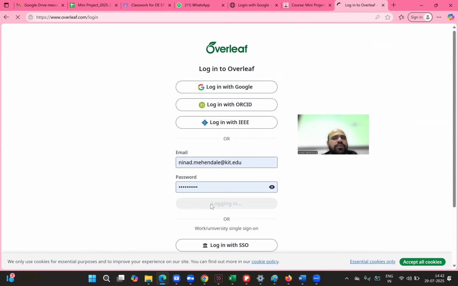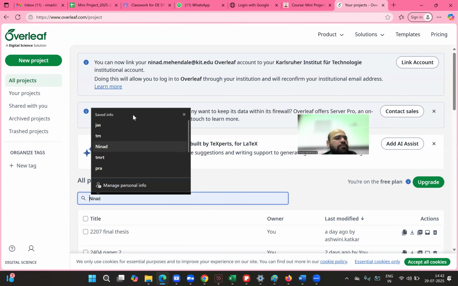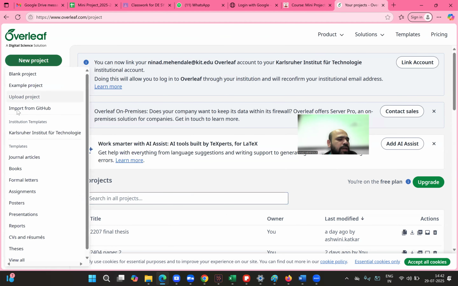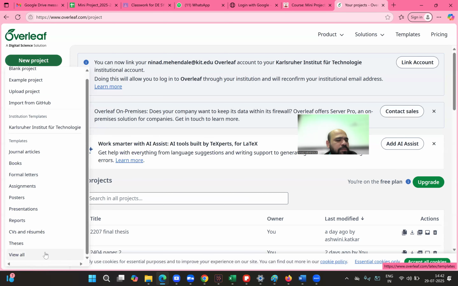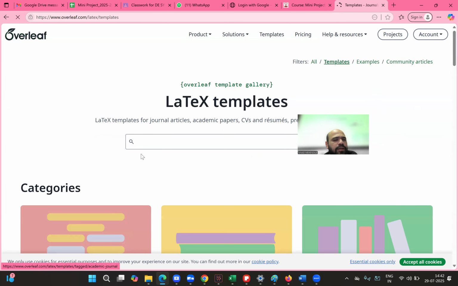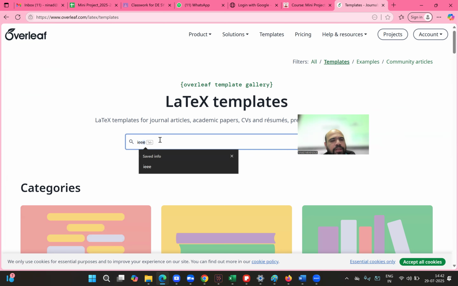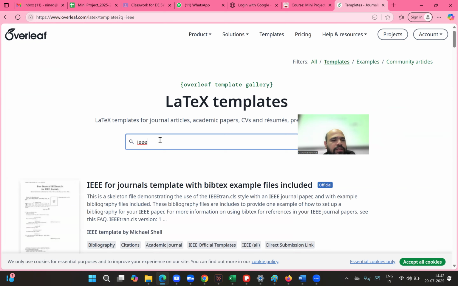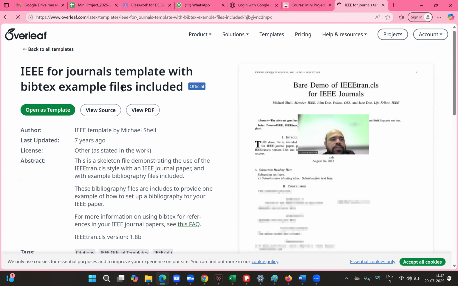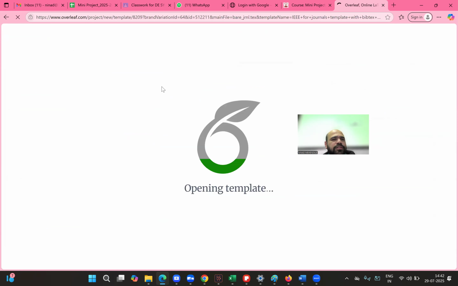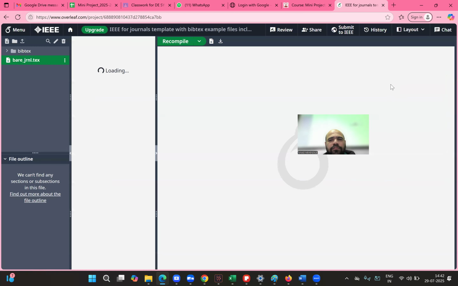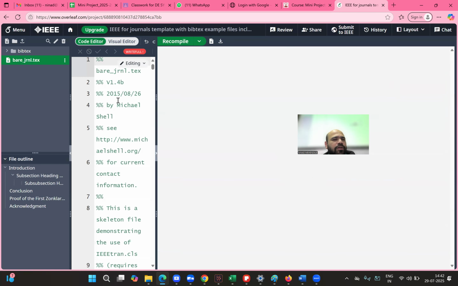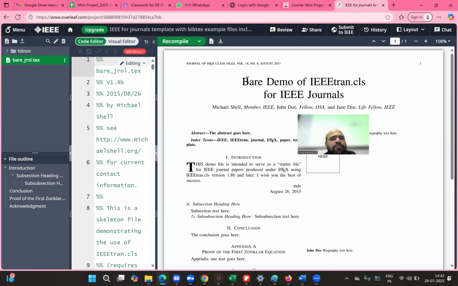Okay, so last time I have shown you how to do this. You have to come to this Overleaf website, go to the new project. Here you look for the view all option, and then you have to search for IEEE and the first template, that is IEEE journal, you select. So now once you open this as a template, we should see the PDF on this side, which is compiled, and the code on this side. So this is LaTeX coding we are learning. So now your new title will come here.